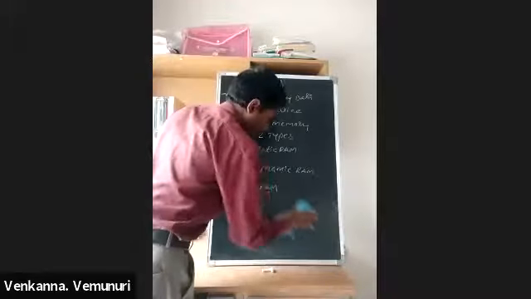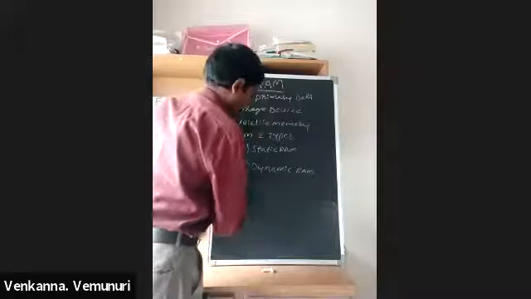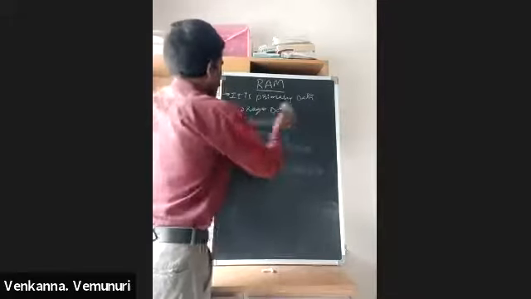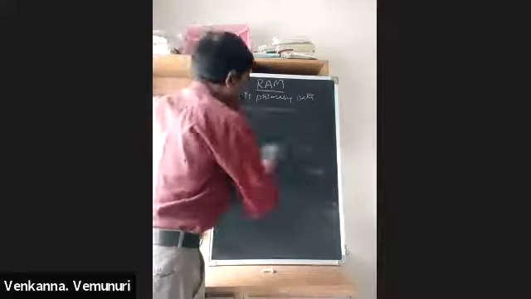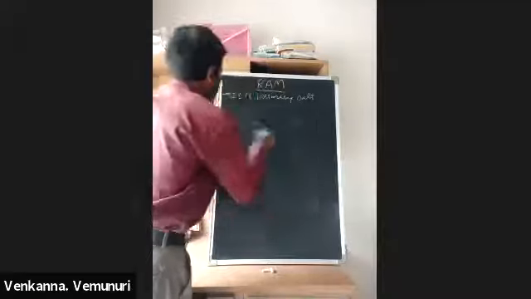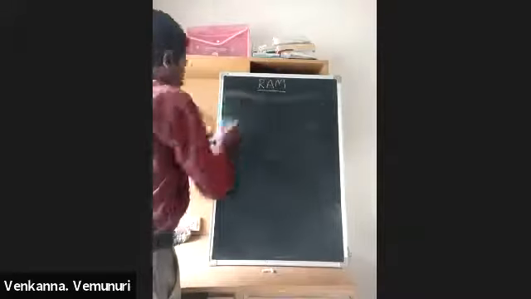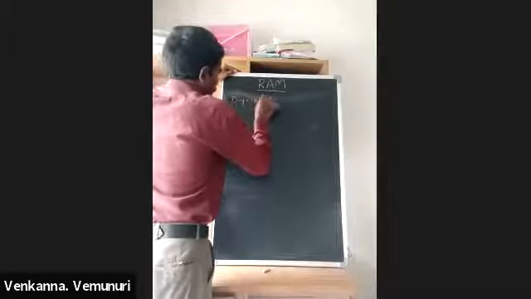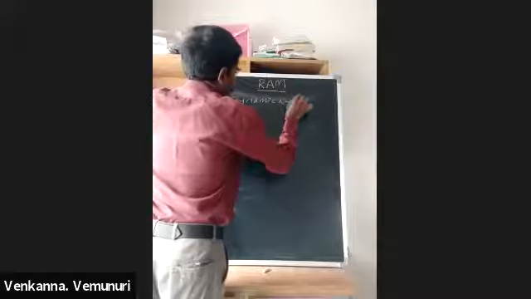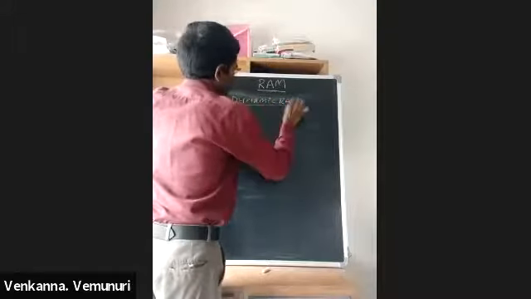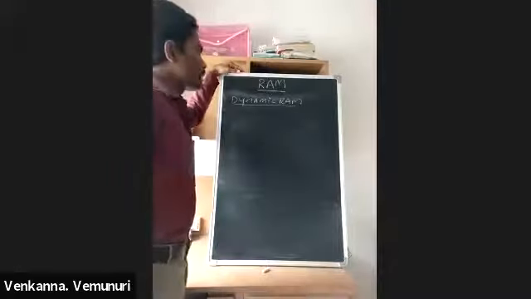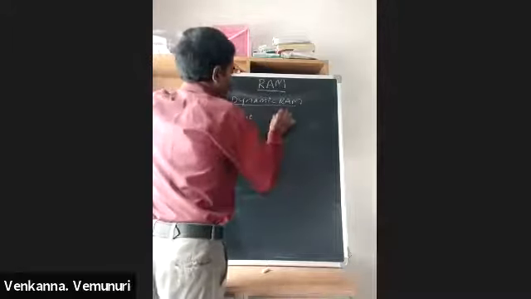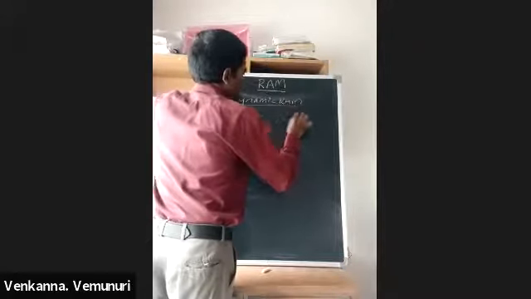Next one is dynamic RAM. In this dynamic RAM, to store one bit, either 0 or 1, we are using only one transistor.